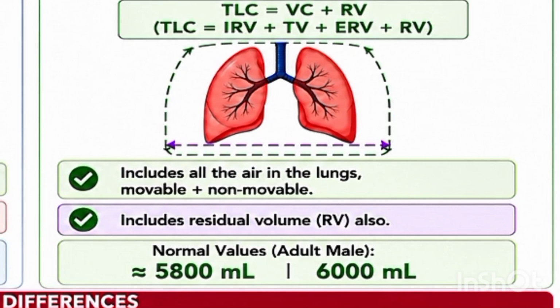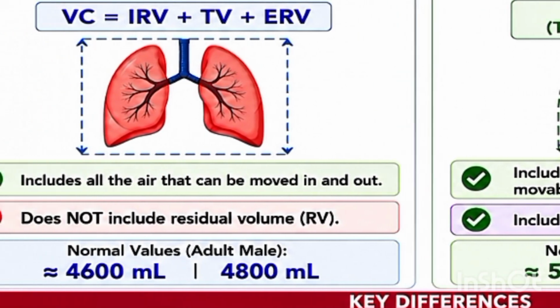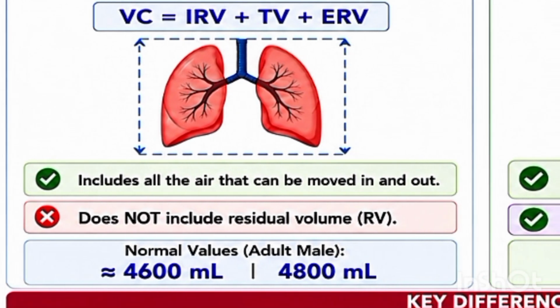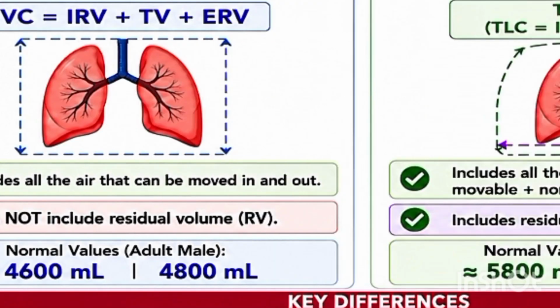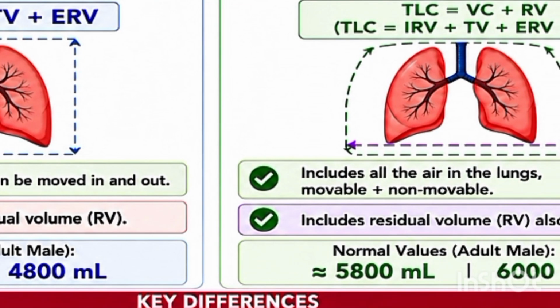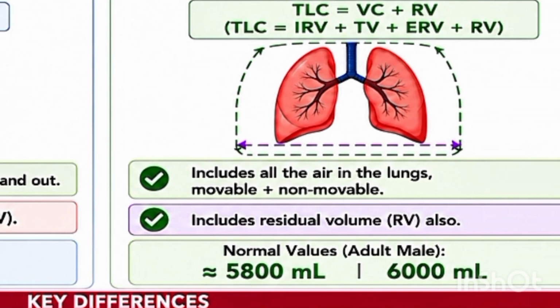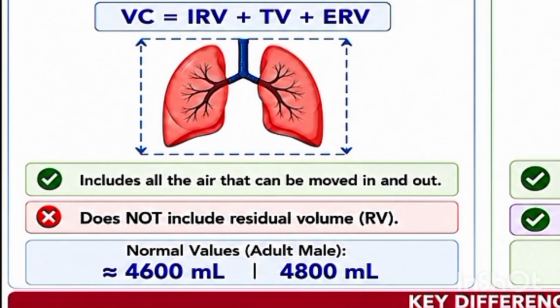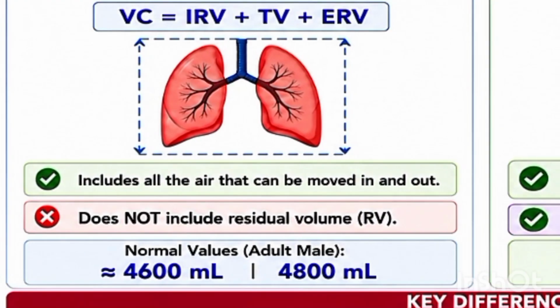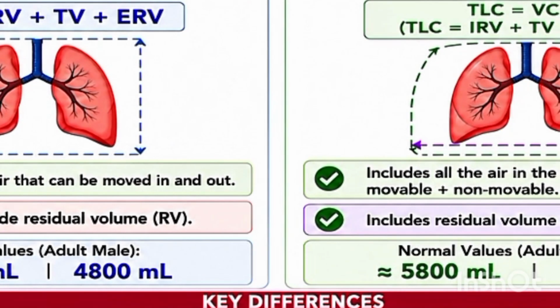You understand? Okay. Now let's come to whether residual volume is included or not. This is the question. Vital capacity does not include it. Residual volume, no. While total lung capacity includes residual volume, yes. What does vital capacity represent? Movable air that can be exhaled.